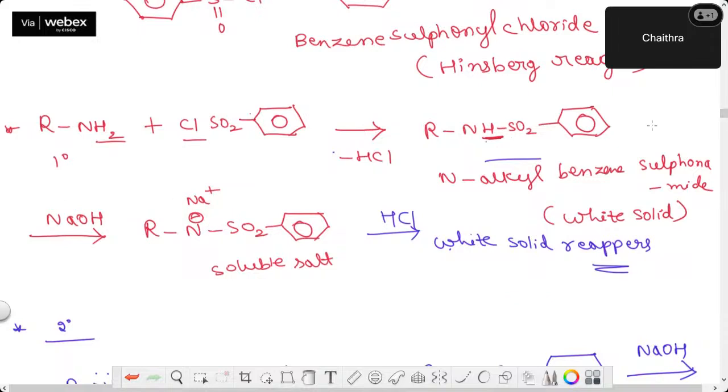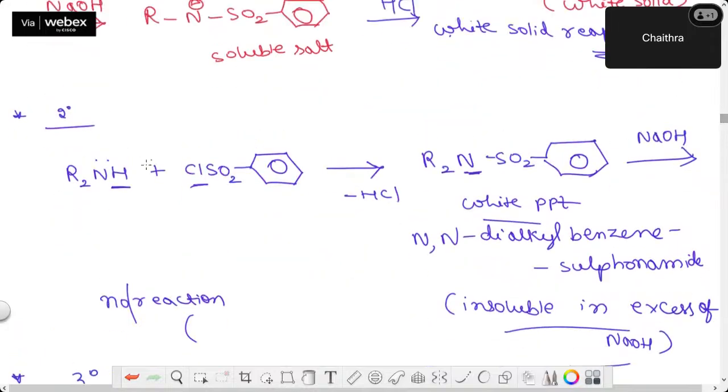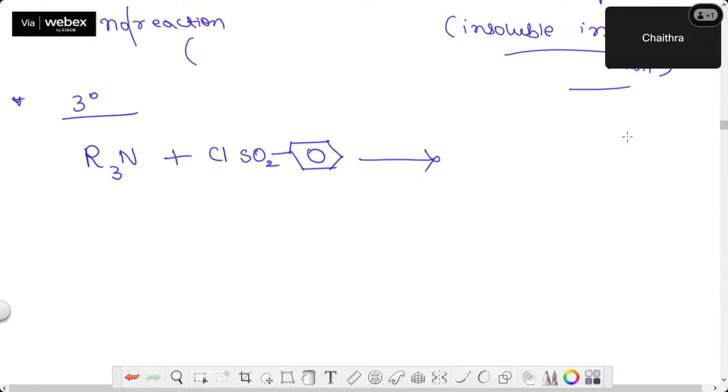Then upon adding NaOH you were getting a salt. Now if you take secondary amine, you also had a hydrogen here. You removed HCl and you got this white PPT. Now do you have any hydrogen in this case? No. So tertiary amine will not contain any replaceable hydrogen. So what happens? No reaction. Okay. So this is also one of the important distinguishing methods to separate primary, secondary, and tertiary amines.